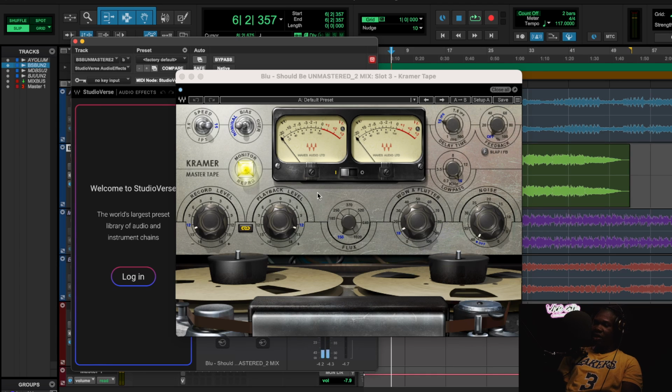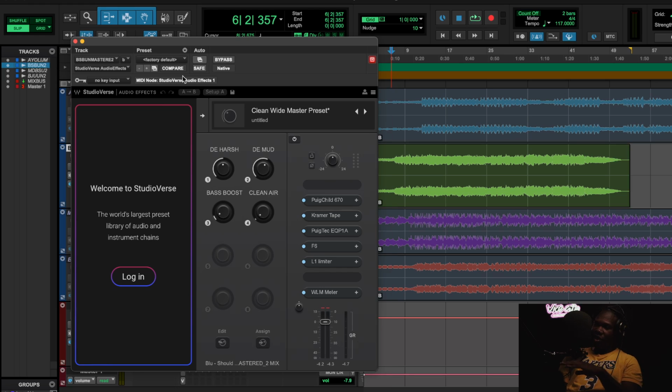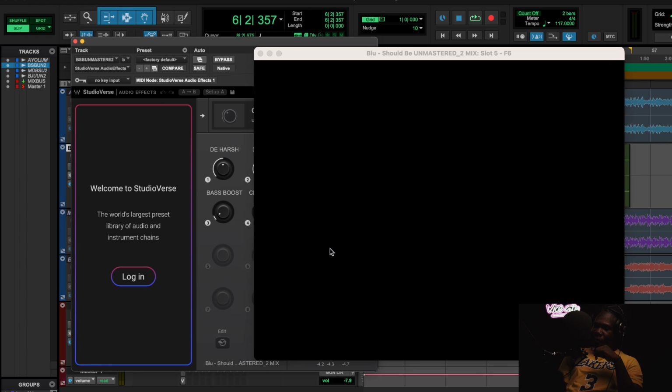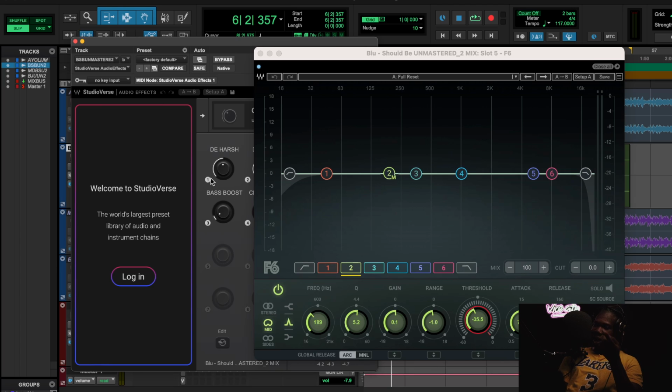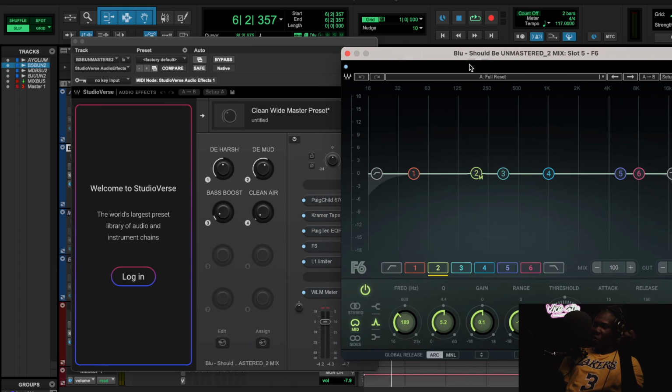All right, really dope. I actually used the Kramer tape right here just for a little bit of subtlety, to round off the transients. Clean and wide is what we want right here. As well as the F6. Now, these are just two bands. One is D harsh, which is just a notch somewhere in the upper area, that if you want to add more of the active EQ, you can. And there's a D mud.